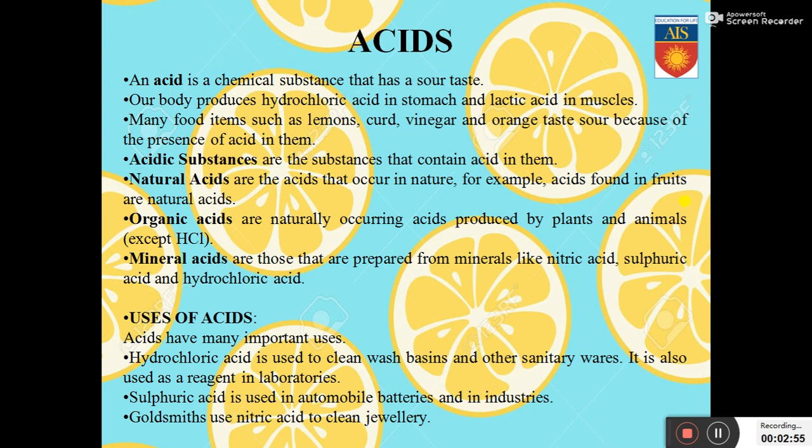Sulfuric acid is used in automobile batteries and in industries. So the automobile batteries that are there, they contain sulfuric acid. Goldsmiths use nitric acid to clean jewelry. So for cleaning jewelry also acid is used, and that acid is mostly nitric acid.